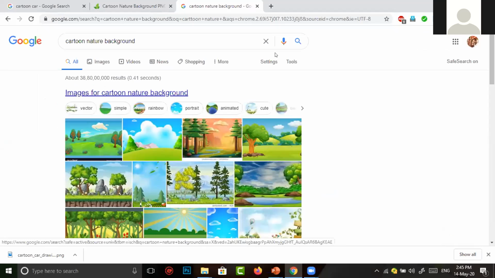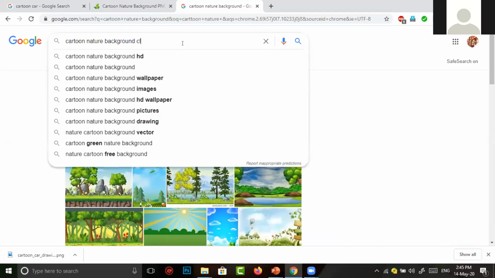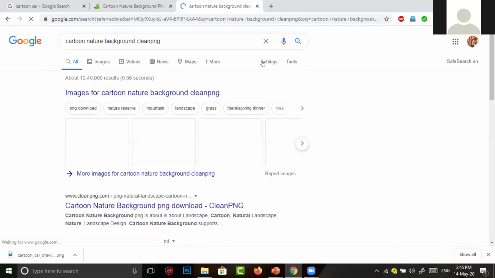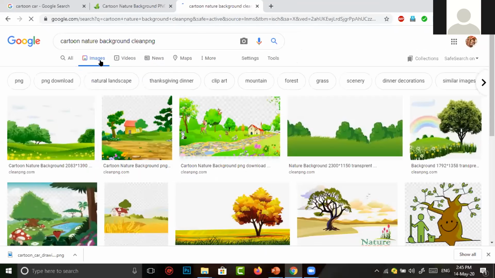Cartoon nature background, and beside it clean PNG. Go for images. Transparent. See, the fourth one. Fourth one, sir. First row, fourth one. Yeah, got it.